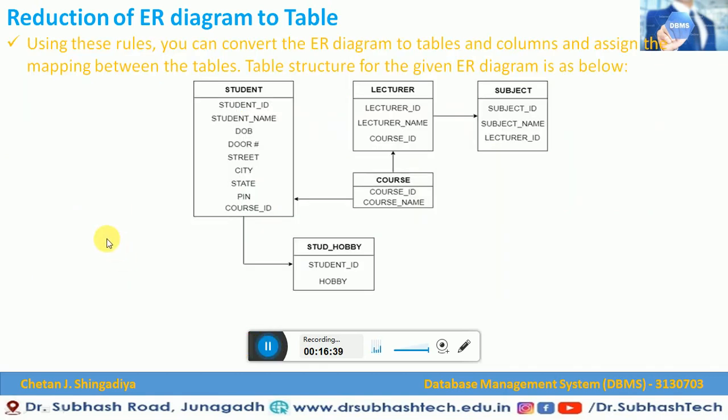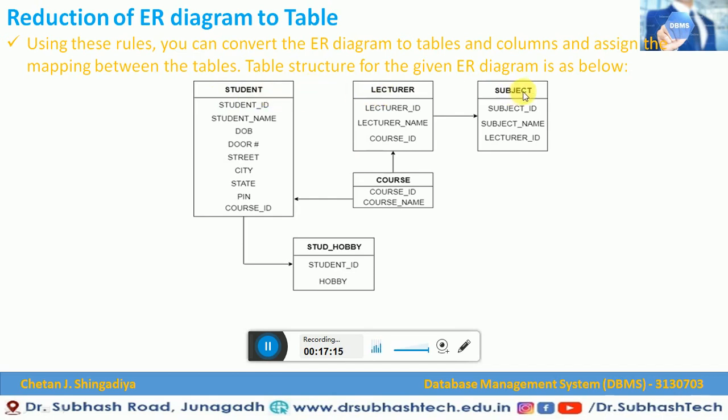Now after understanding all these 6 steps, this is how our table will look. After converting an ER diagram to tables, our output will look like this. Using these rules, you can convert an ER diagram to tables and columns and then assign the mapping between tables. The table structure is given in the ER diagram as below. Here you can see the tables will look one way, and here another way, after following these 6 steps.